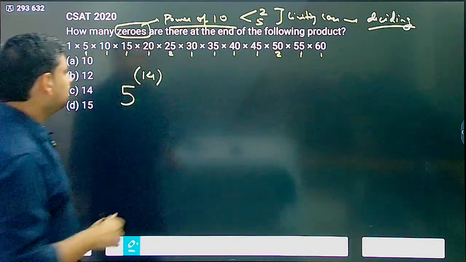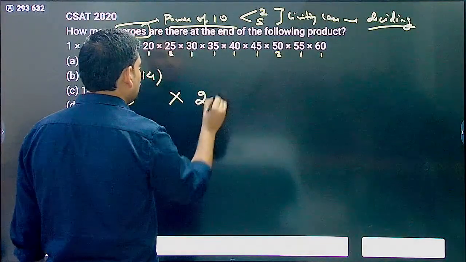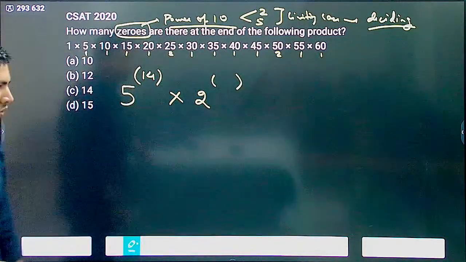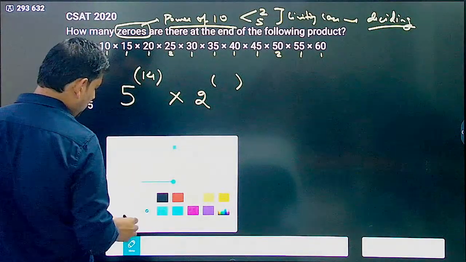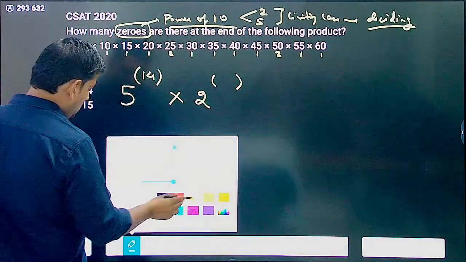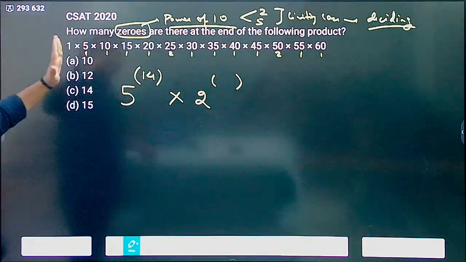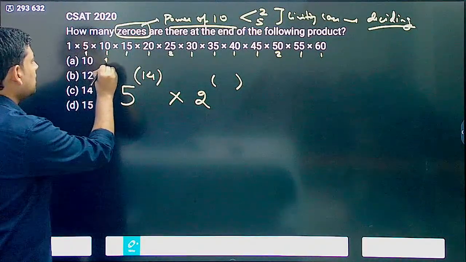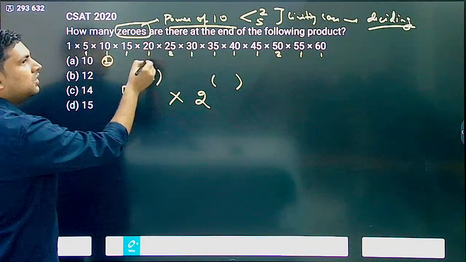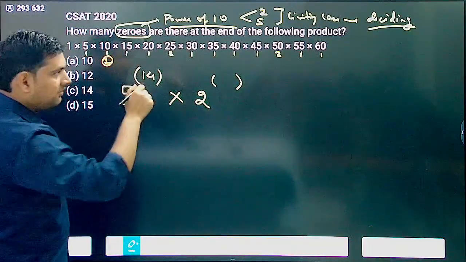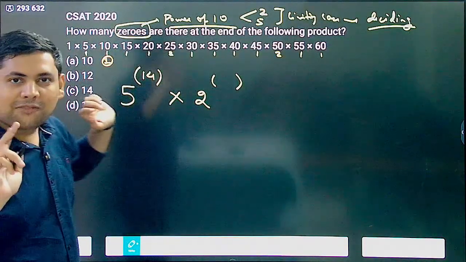Now what is the maximum power of 2? Let's calculate it. Here I get 1 two. Then 15, no. I only have to look for even numbers. Now 20 has how many powers of 2?